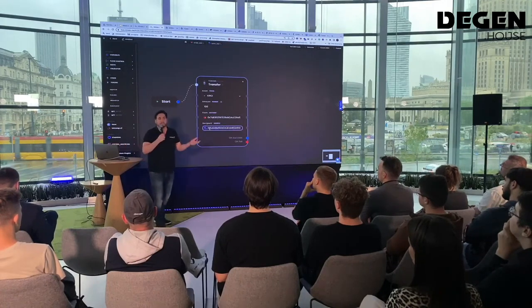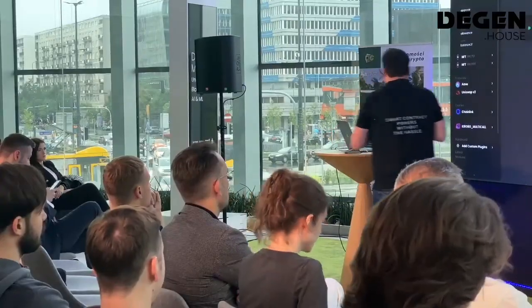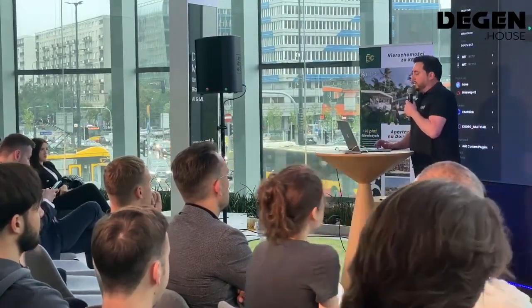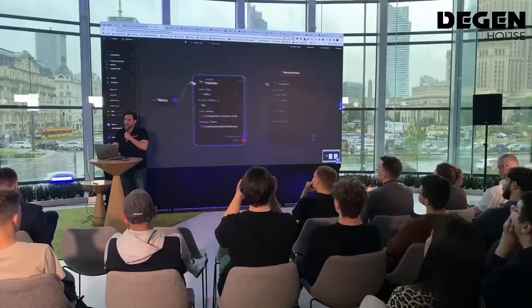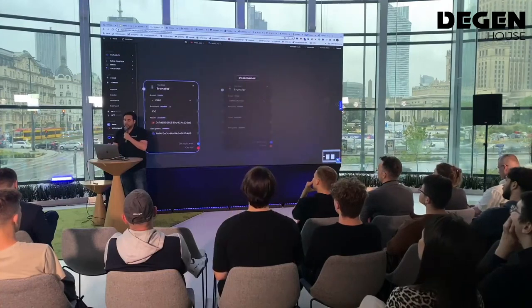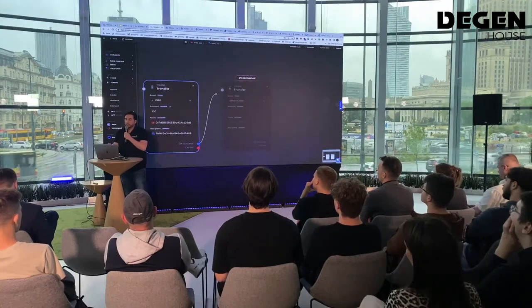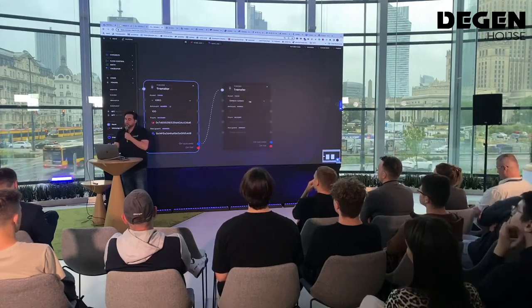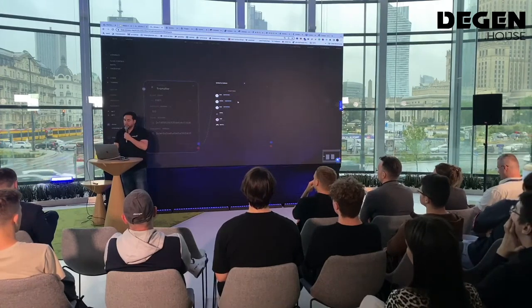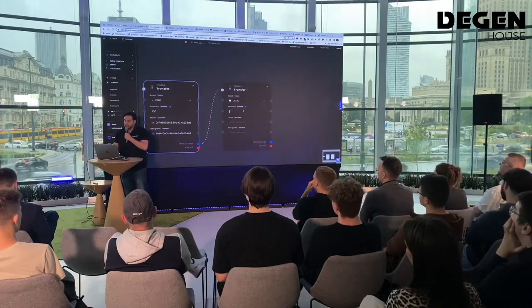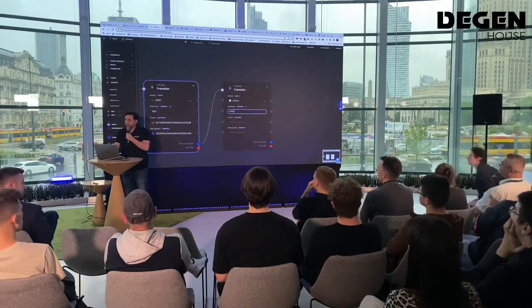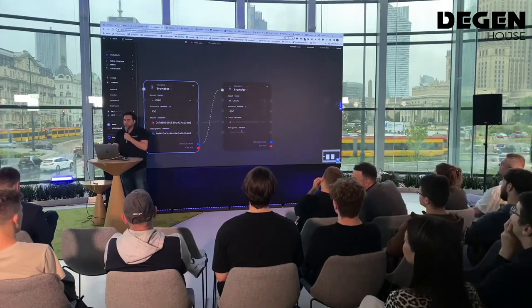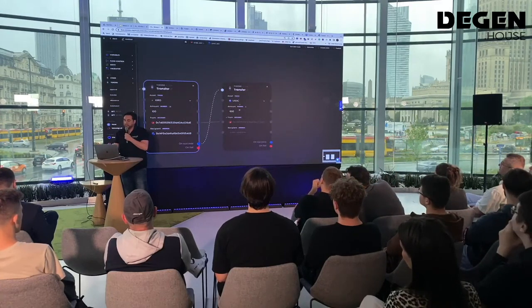So this is one transaction, but I want to send to more people. So I'm simply going to drag this again, and this time I'm going to connect on success, meaning on success, continue and send this. This time I want to send, let's say, USDC, and the amount will be like this, and also from this wallet, the same wallet.